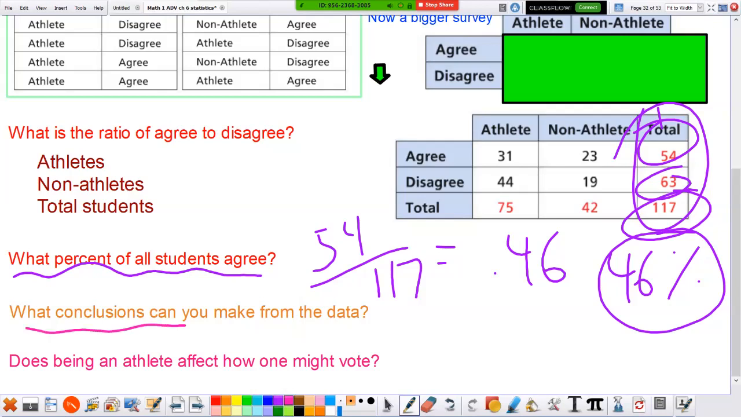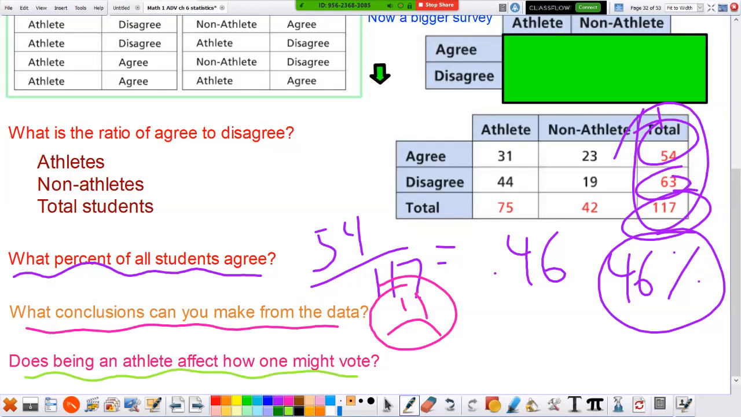Next question, what conclusions? Well, it looks like overall students aren't really for starting an hour later, according to this survey. And last question, does being an athlete affect how one might vote? Well, yes. We can see the athletes were more against it. They didn't like it. They were really upset about it. Okay. Next page.